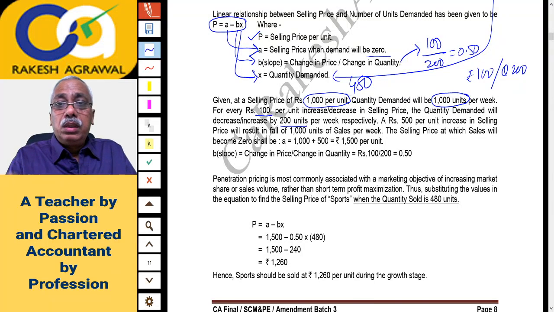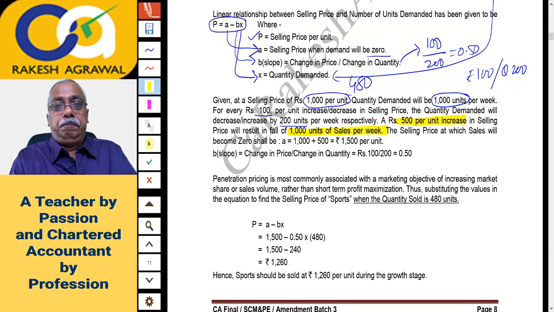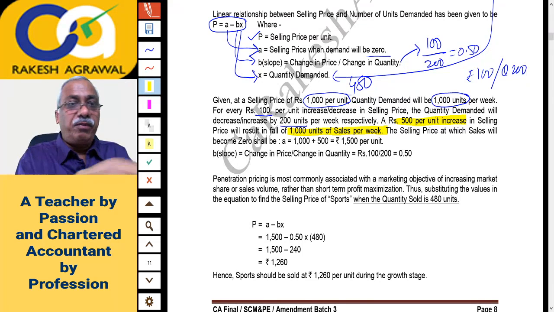Now check here. Now this is important for you to know. A 500 rupees per unit increase in selling price will result in a fall of 1000 units per week. Now from where have we calculated this?